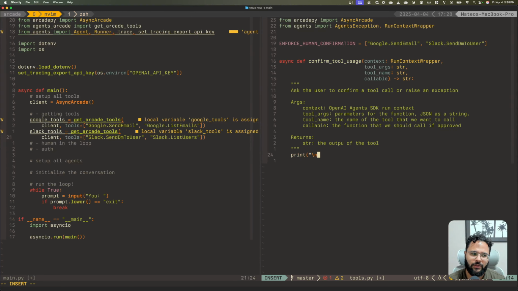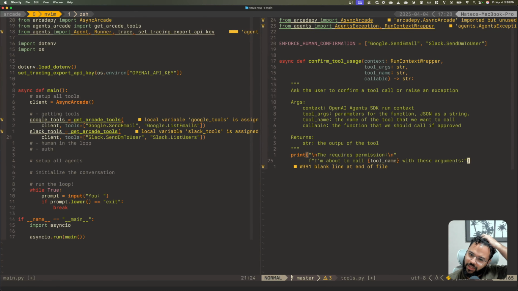So I'm going to say print, just because we're building a terminal app, and it's going to be a new line: the agent requires permission, I'm about to call tool name with these arguments. And I want to print the arguments, but the arguments in this case come from a string, and if you've ever seen a very long JSON string, they are very hard to read.